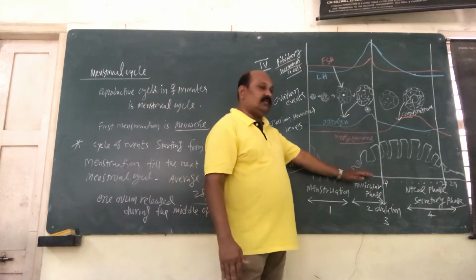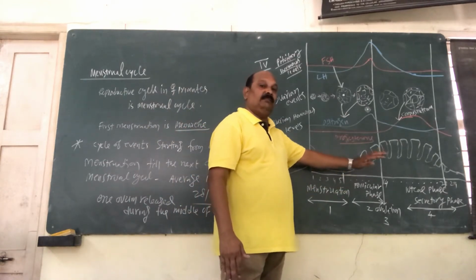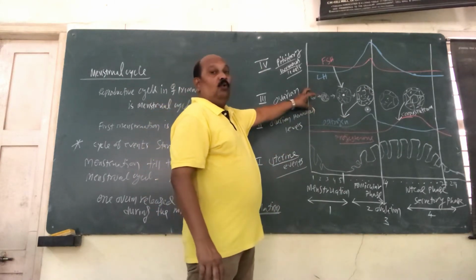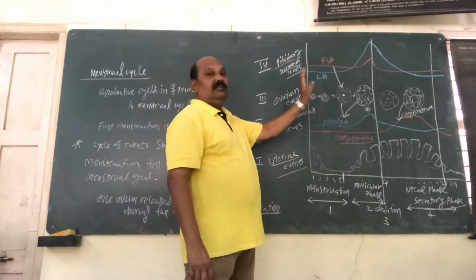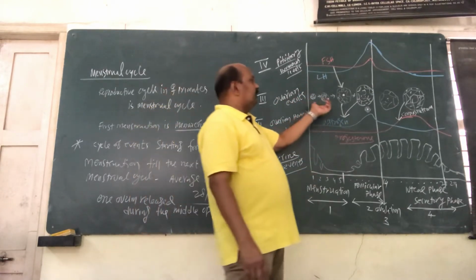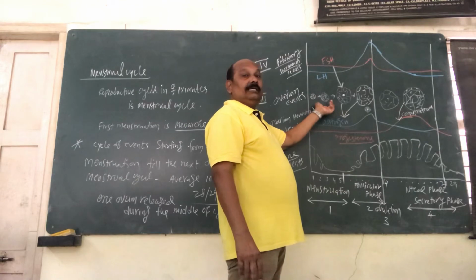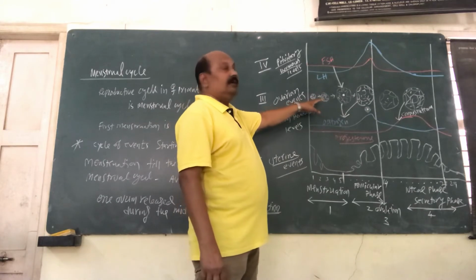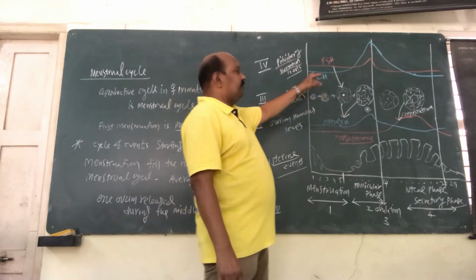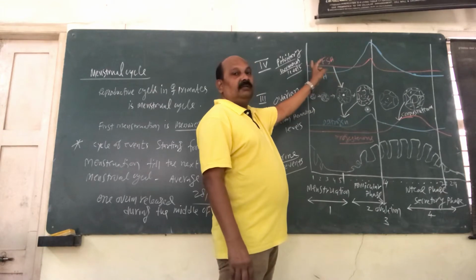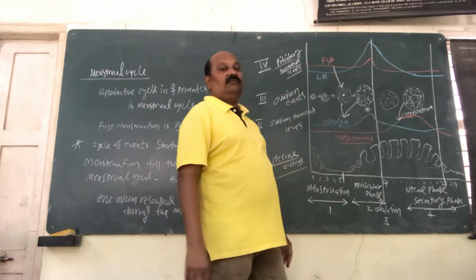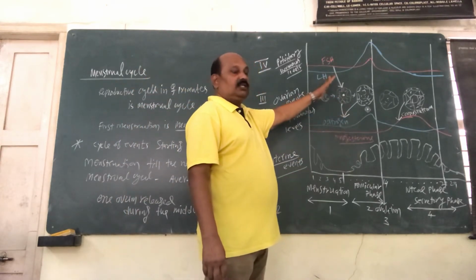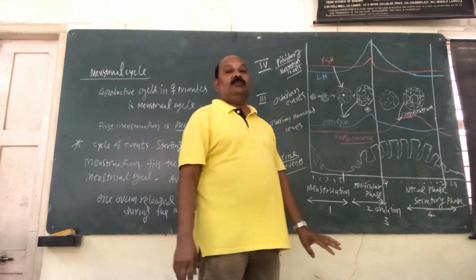One side the endometrial lining is getting repaired, and on the other side many important events are happening in the ovary. We call them ovarian events. In the ovary the egg or the follicles are getting developed, which is highly influenced by the hormones of the pituitary gland. You see at the top of the chart, there are two hormones secreted by the pituitary gland which take care of the growth of the ovarian follicles inside. So two things are happening simultaneously. That is what is called the follicular phase, also known as the proliferation phase.